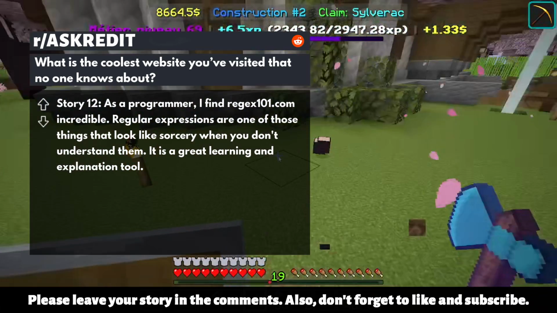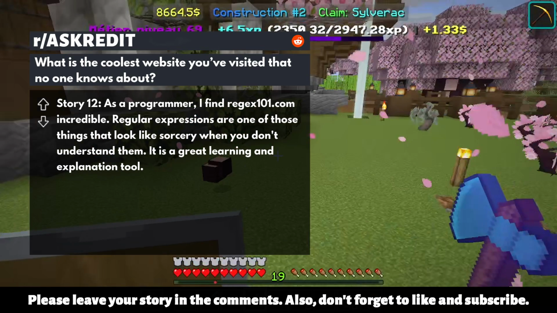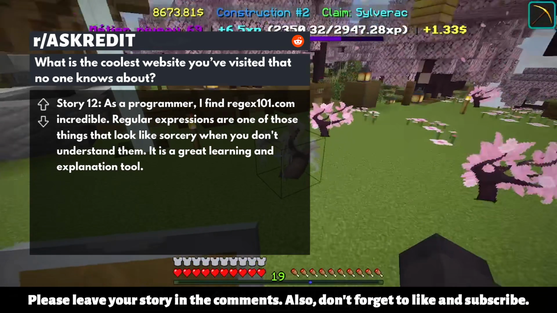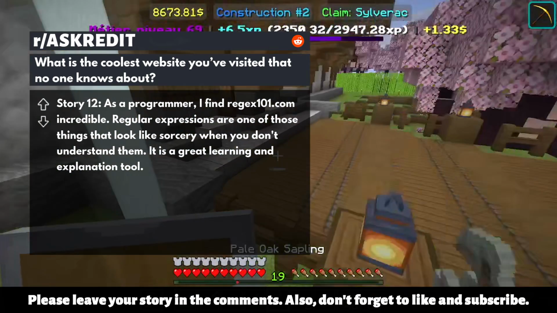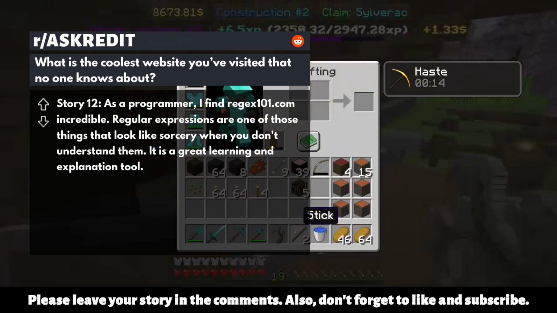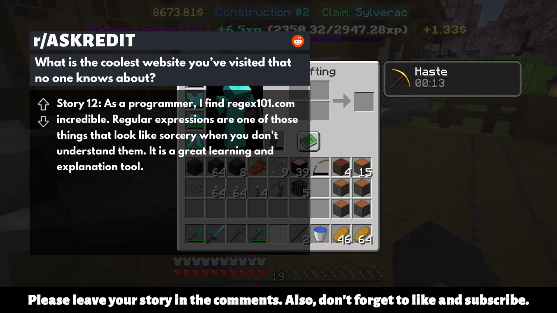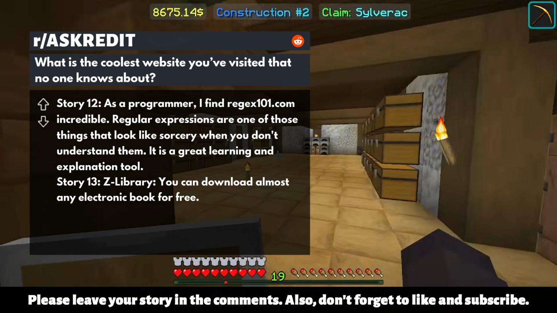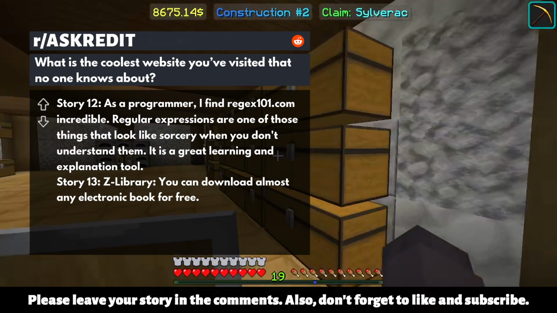Story 12. As a programmer, I find regex101.com incredible. Regular expressions are one of those things that look like sorcery when you don't understand them. It is a great learning and explanation tool. Story 13. Z Library. You can download almost any electronic book for free.